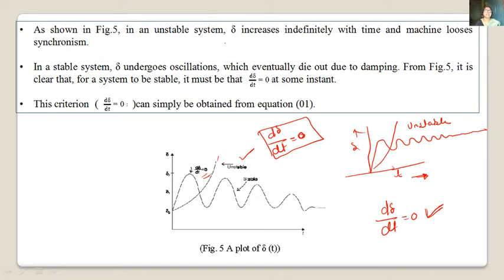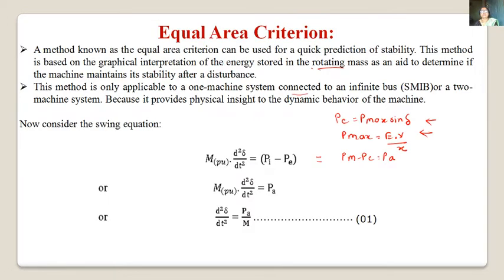From the figure, it is clear that for the system to be stable, d del by dt must be equal to 0 at some instant. This criterion can be obtained from equation number 1. Now we have to apply this criterion to this equation, and we will see what happens.